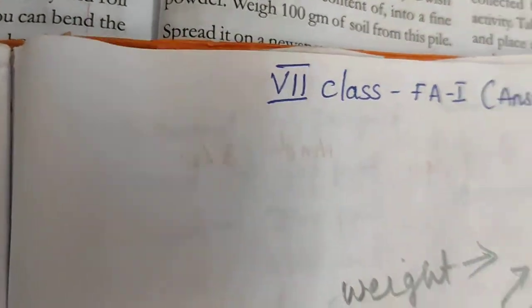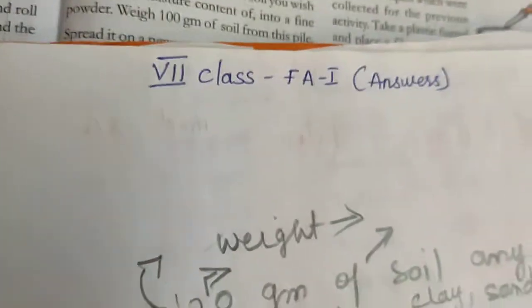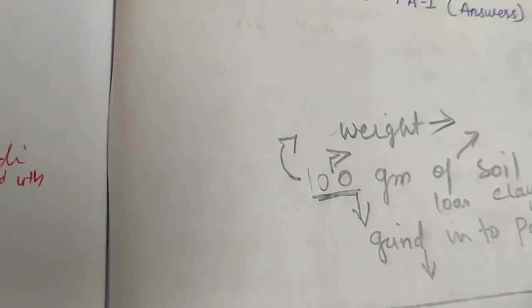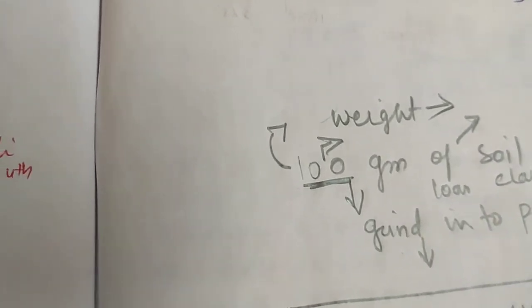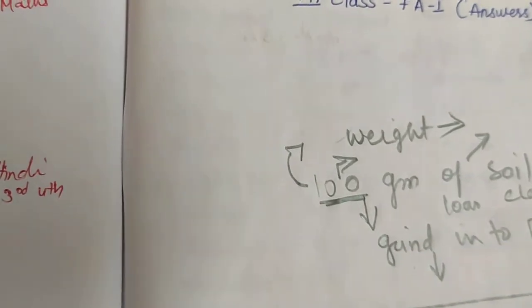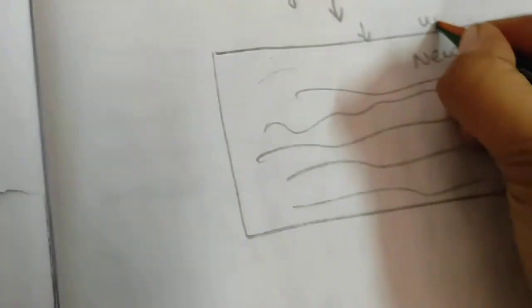After this, take any paper and spread the soil on the newspaper. Then we have to keep it under the sun.